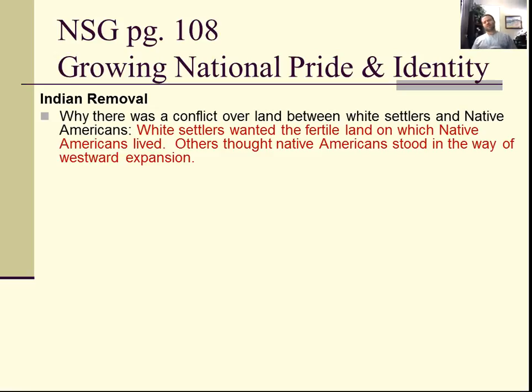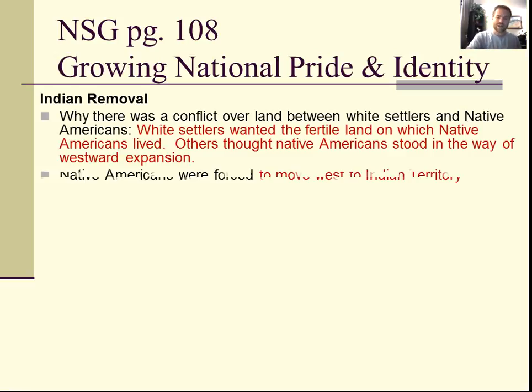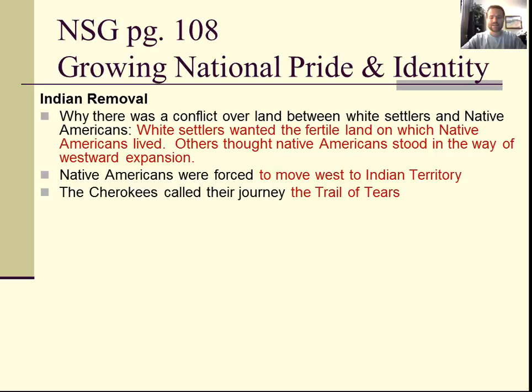The Indian Removal Act. Why there was conflict is white settlers wanted the land to grow crops, mostly cotton. Americans thought that it stood in the way of westward expansion, and basically Native Americans were forced to move west. And the most famous of those forced moves was the Trail of Tears, where about 4,000 Cherokees died on that trail.